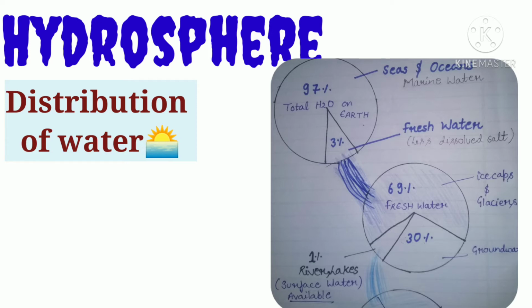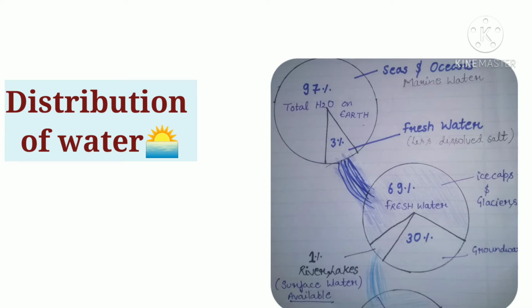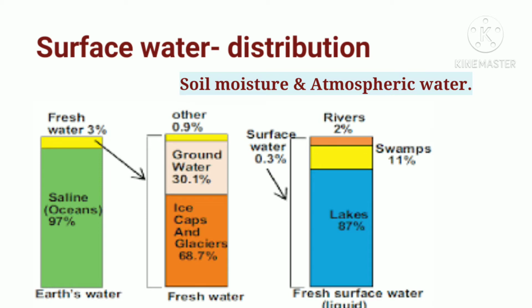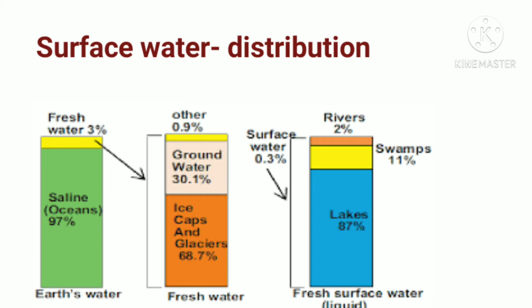Now, out of this 3% of fresh water, 69% is locked in ice caps and glaciers. The remaining 30% is present as groundwater. If we see, only 1% of the water is present as surface water. This is the only water present on the earth's surface which we can use. If we look at the distribution of surface water, most of the water available to us is in the form of lakes, followed by swamps and rivers. The remaining 0.3% of water is in the form of soil moisture and atmospheric water.